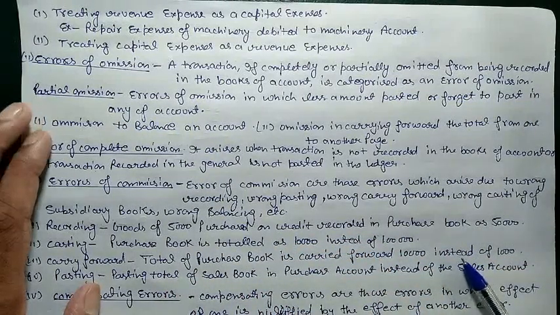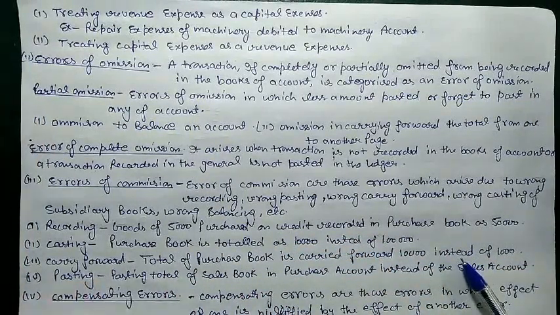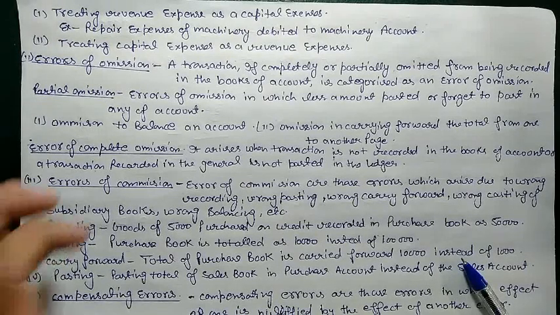Like when we are posting in the balance of an account, we forgot to post in any one account. Like we are posting purchase to cash, we need to post in both accounts. We posted only the purchase account, and forgot to post in the cash account. So this is the type of error of omission in which we posted in one account but forgot to post in another account.